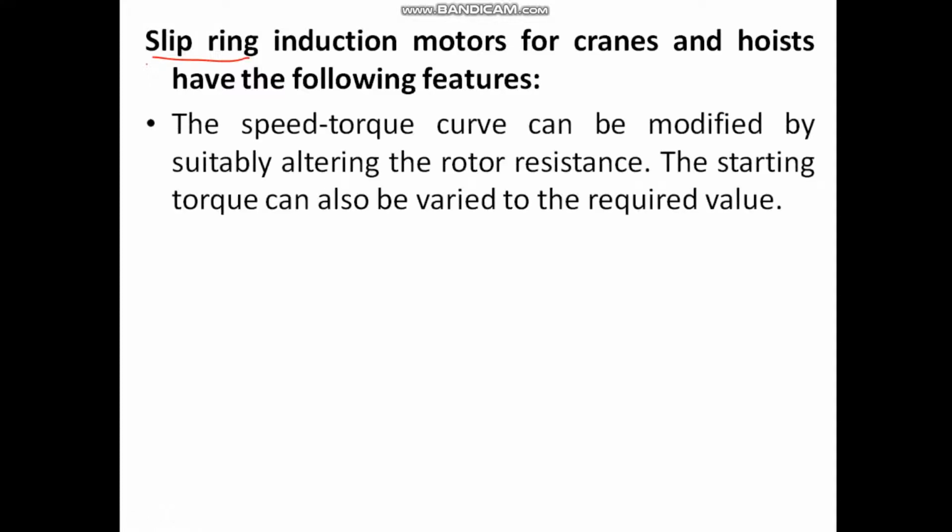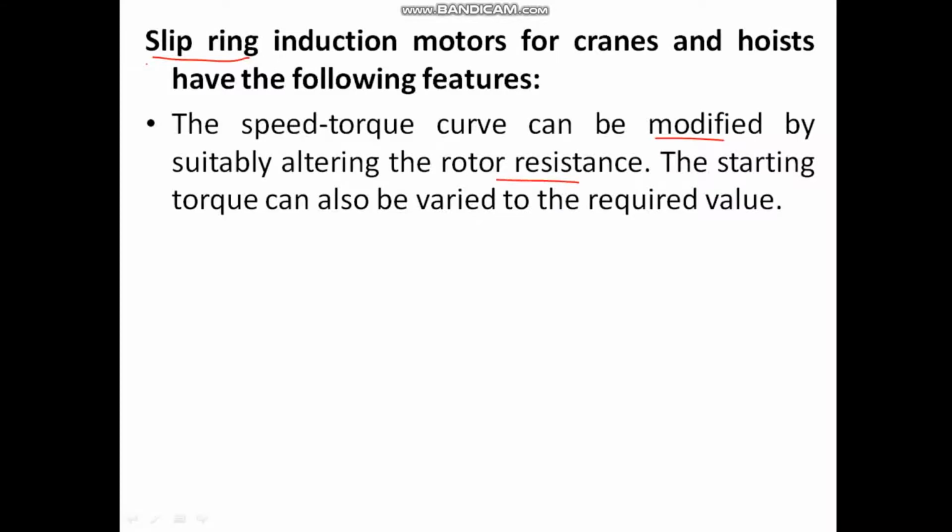Now when I say that we need to go for the conventional method of speed control, we again have two types of motors. First one is slip ring and the second one is squirrel cage. Slip ring induction motors for cranes and hoists again have some features. First, the speed torque curve can be modified by suitably altering the rotor resistance.